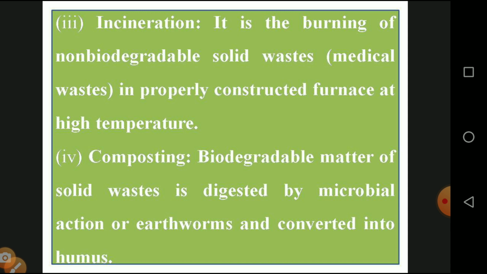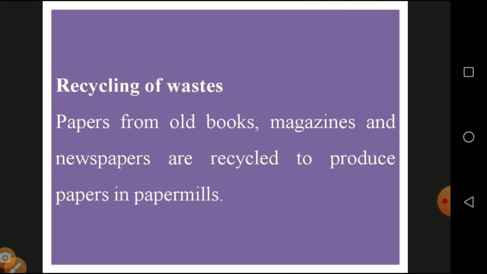Then composting: biodegradable solid waste is digested by microbial action or earthworms and converted into humus. Humus is a nutrient-rich material. The next one is recycling of waste. Paper, old books, magazines and newspapers are recycled by paper mills. We take all the unwanted things and make them into recycled things.